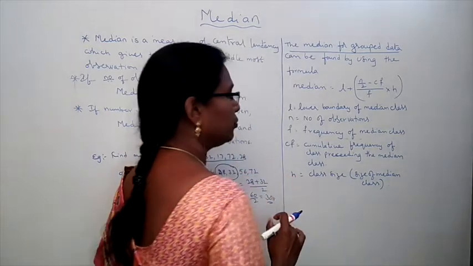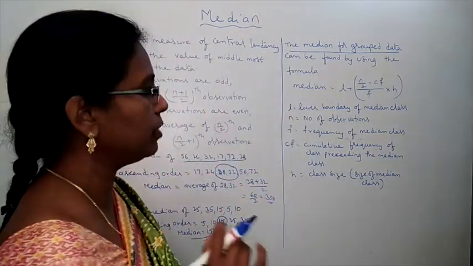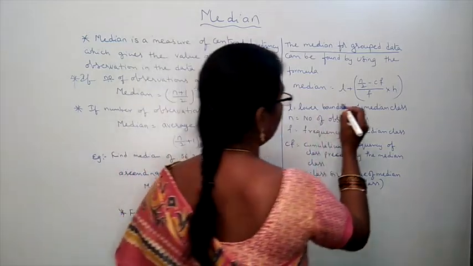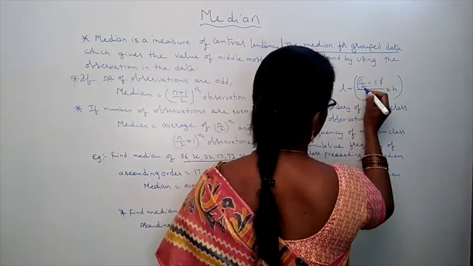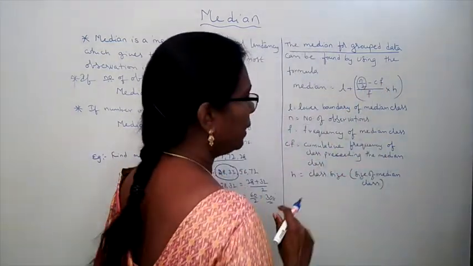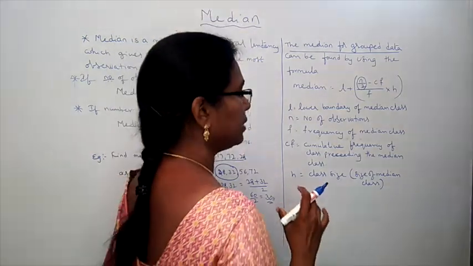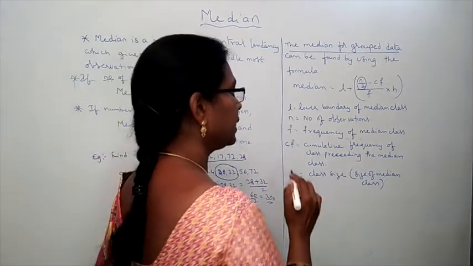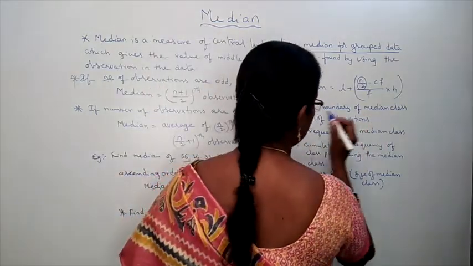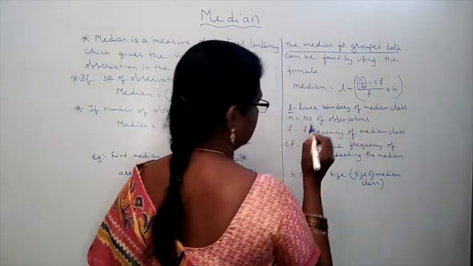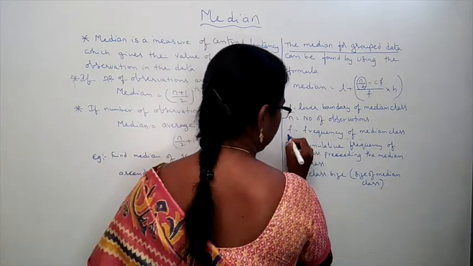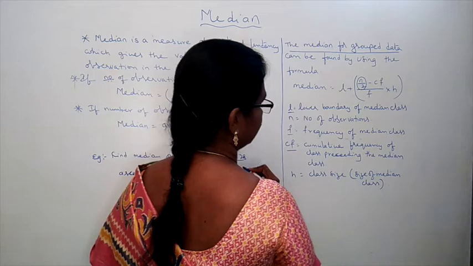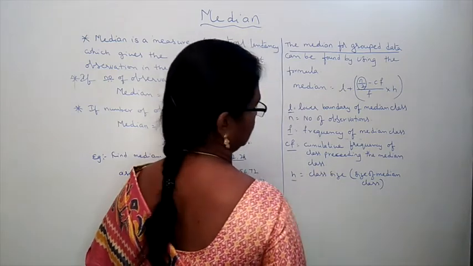Now first we have to find the median class. How do we find the median class? First we find n by 2. The class whose cumulative frequency is near that number of n by 2 becomes the median class. Its lower boundary we call L, its frequency we call f, the cumulative frequency of the preceding class is CF, and the class size is h.